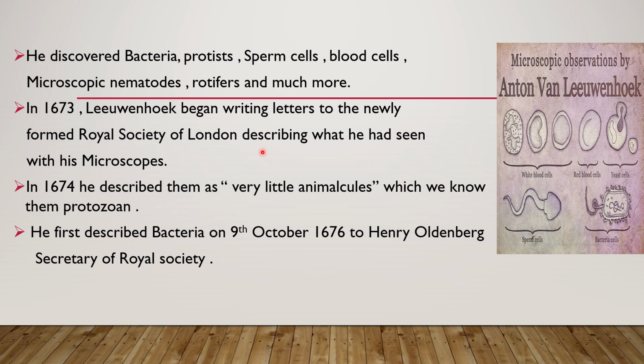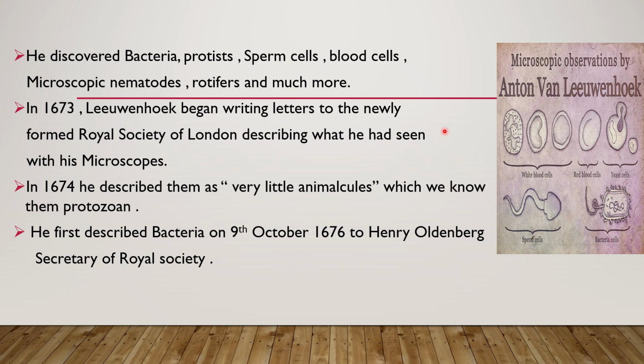In this picture you can find the observations made by Antony Van Leeuwenhoek: white blood cells, red blood cells, yeast cells, sperm cells, bacterial cells.